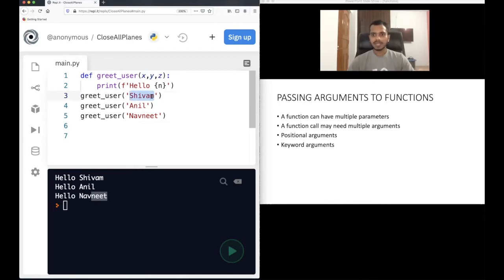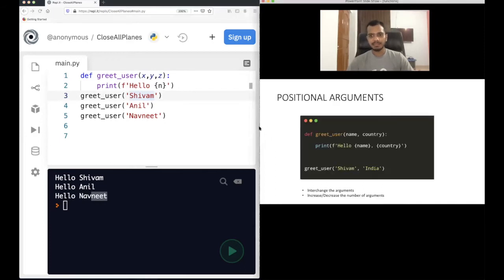And also, there are 2 ways of passing arguments to functions. One is called positional arguments, and one is called keyword arguments. So much of theory, let's understand with an example. Let's see this example, a new example we will take.